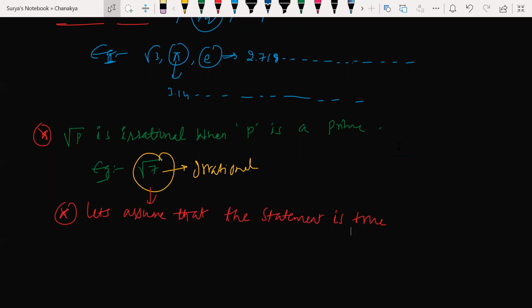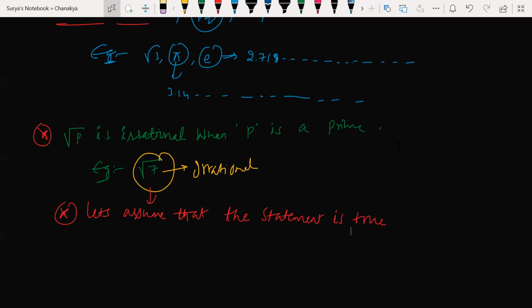And then, sir, we can say p square is equal to 7q square. And after that, 7 divides p square, and also the next step. True.